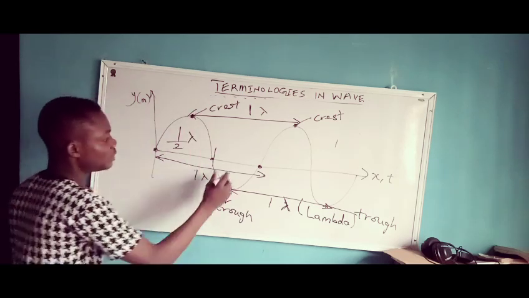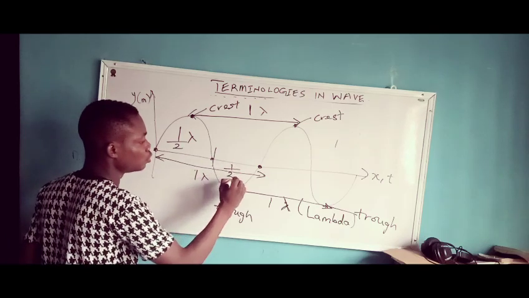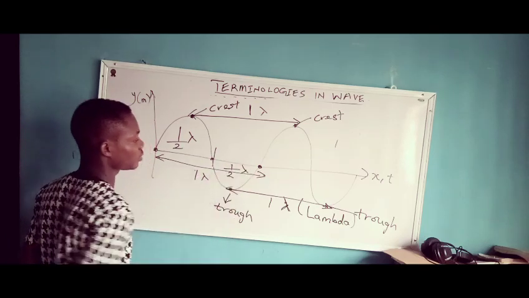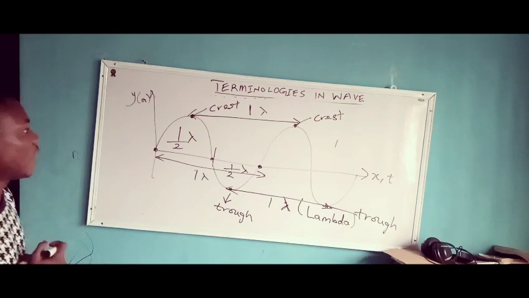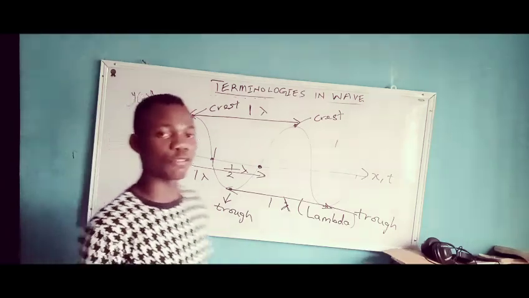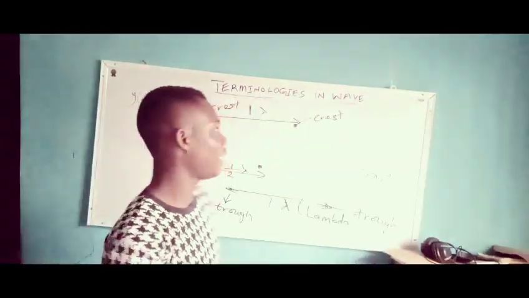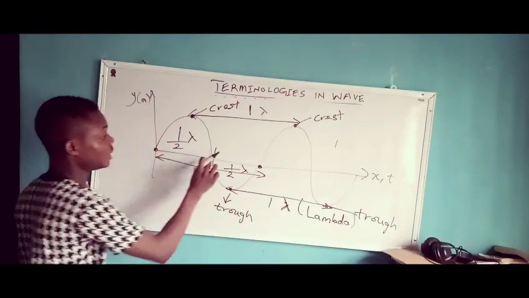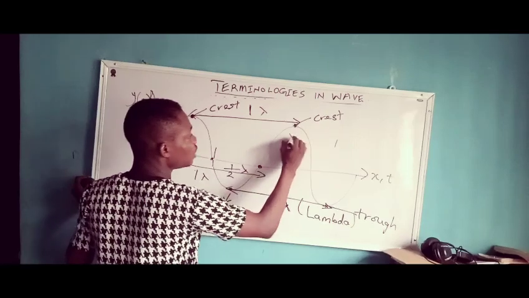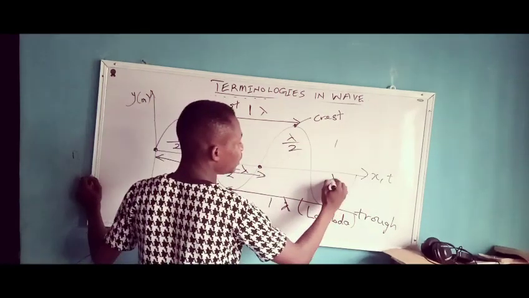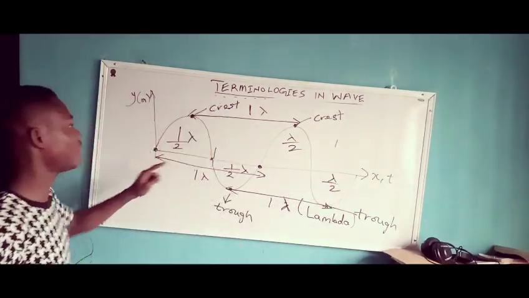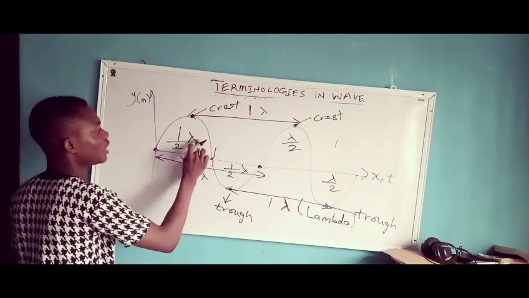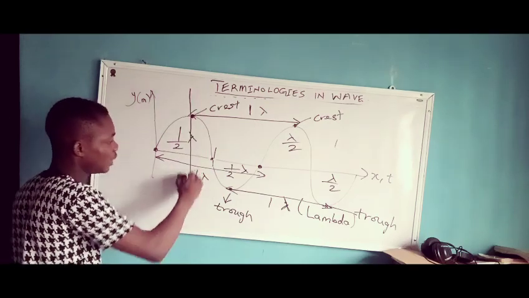All right, so this place too is half of a wavelength. I can find the half of a wavelength. So if this place to this place is half a wavelength, this place to this place is half a wavelength, this place also is half a wavelength, and this place also is half a wavelength, but I can find the half of it. So that's going to be, I divide this by 2.